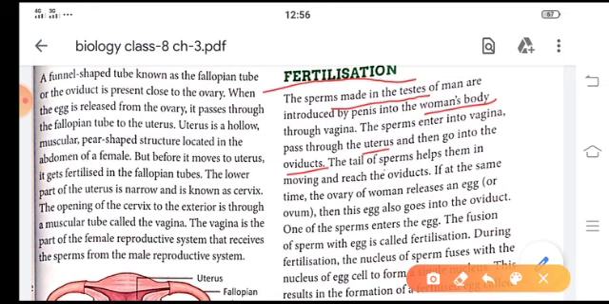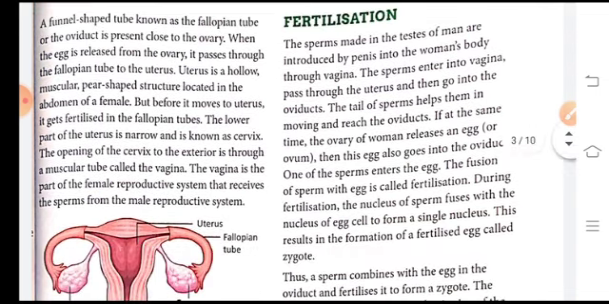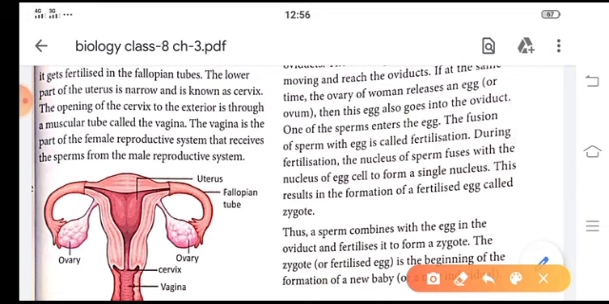The sperm has a tail, which helps it move through the uterus to the oviduct. If there is an ovum or egg in the oviduct or fallopian tube, they fuse and form a zygote. This process is known as fertilization. So the fusion of the sperm with the egg is called fertilization. During fertilization, the nucleus of the sperm fuses with the nucleus of the egg cell to form a single nucleus. This fertilized egg is known as the zygote.